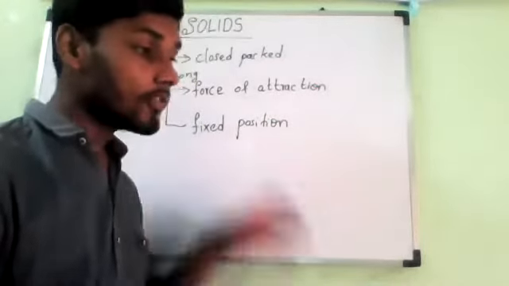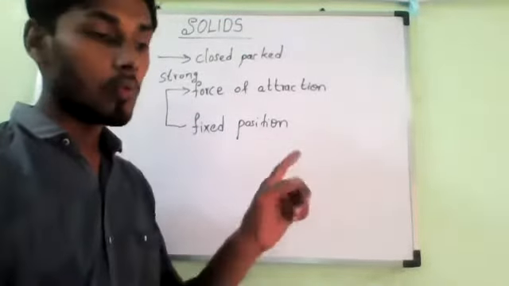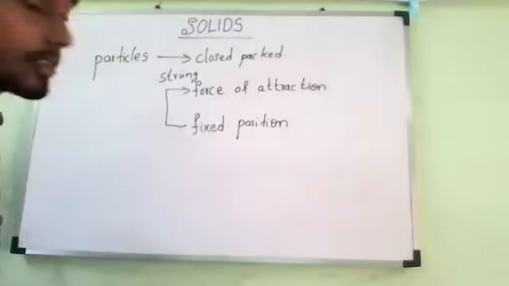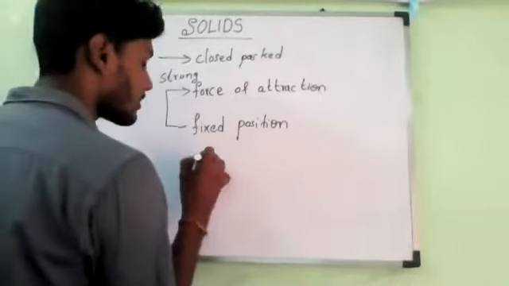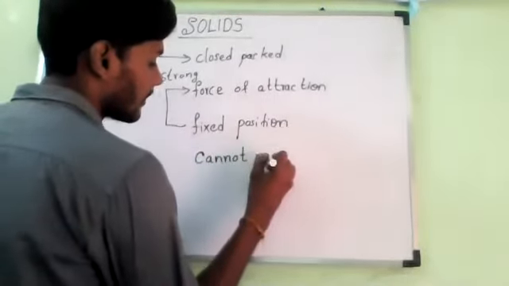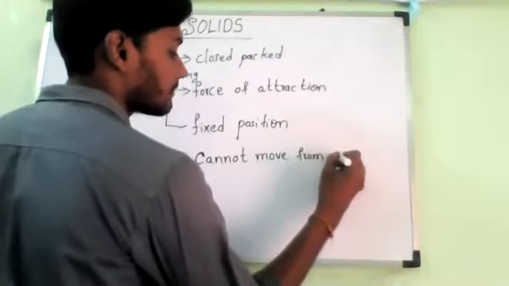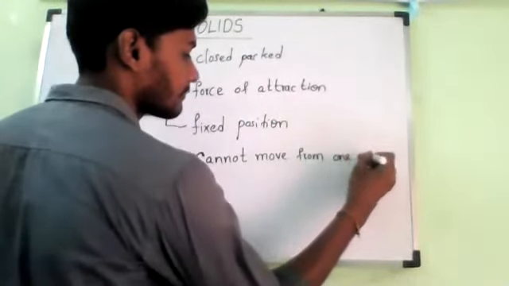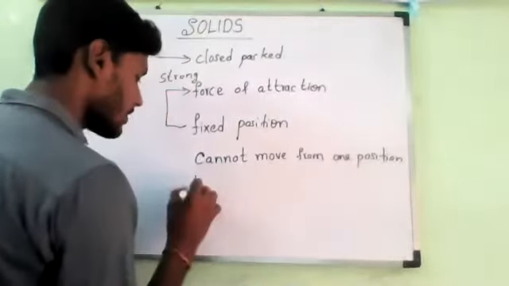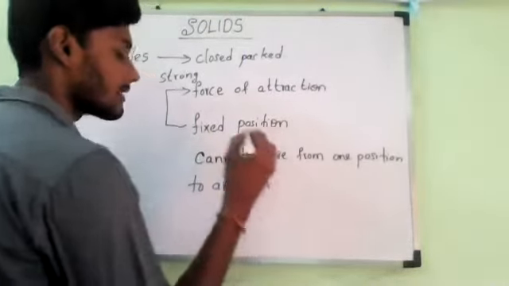Because of this strong force of attraction, they cannot move from one position to another position, like liquids and gases. They cannot move from one position to another, but they can vibrate at the same position.